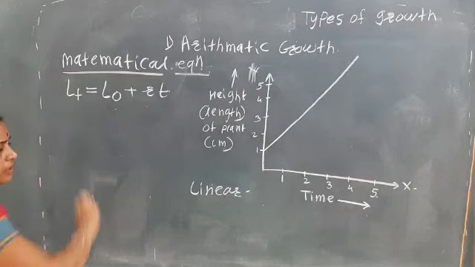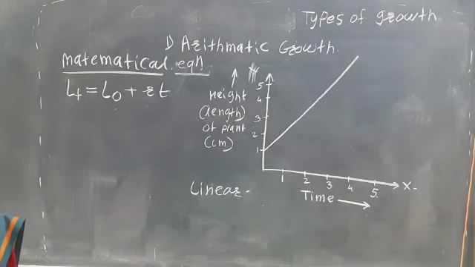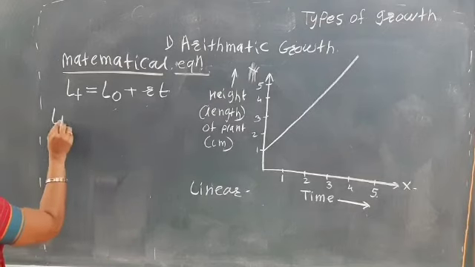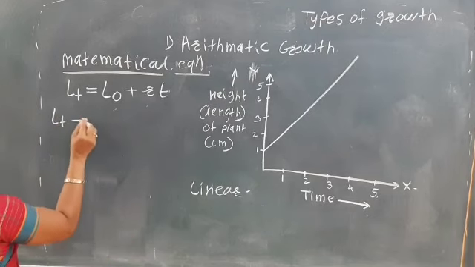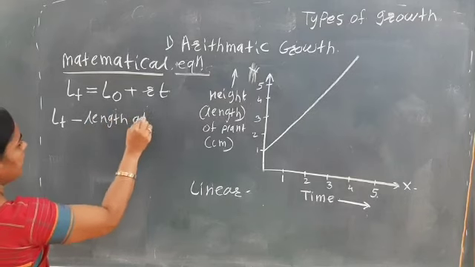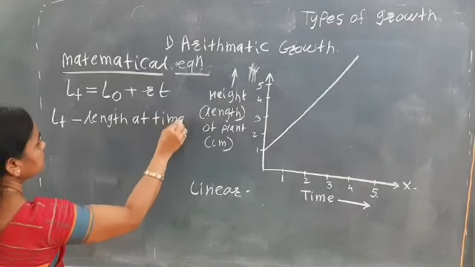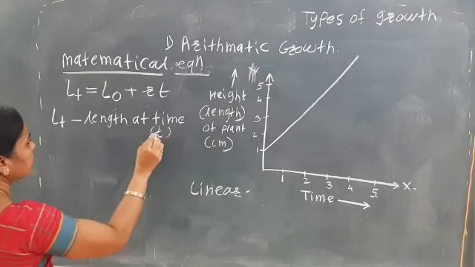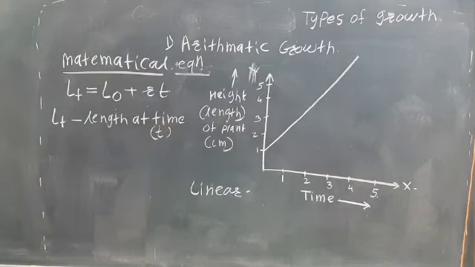LT means length at time t. What does LT mean? It is the length at time t.